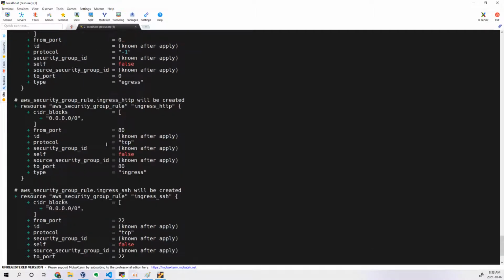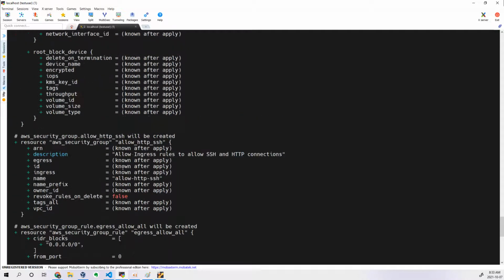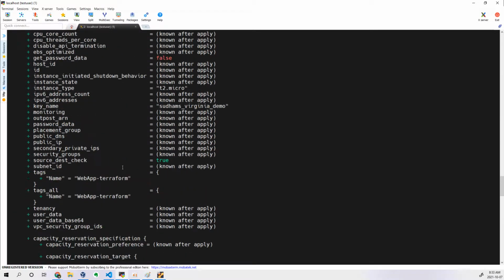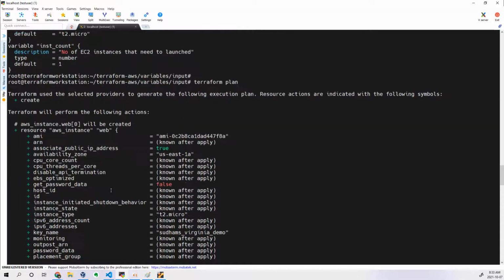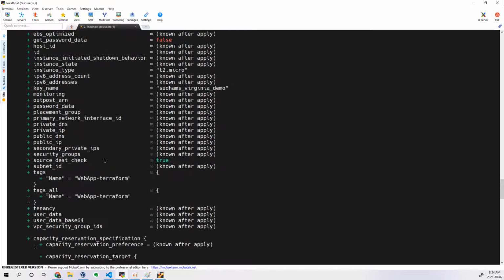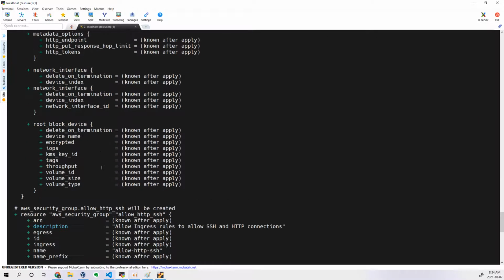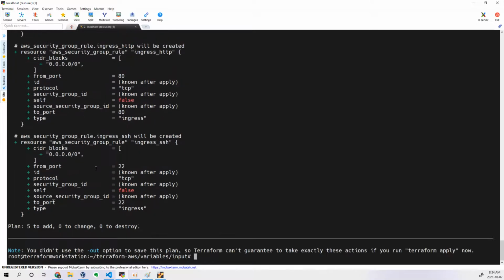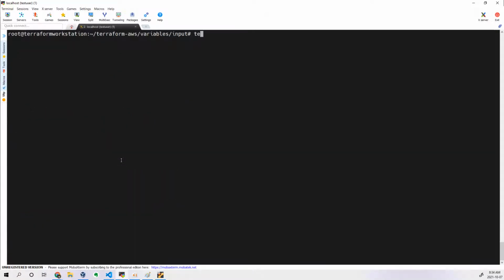So now you can see it is trying to create security groups and rules, and then it is trying to launch an instance as well. Okay, so this is enough for us to go and create. You can see only one instance is getting created. Why? Because you have mentioned only one. Okay, let's create this. So Terraform apply.